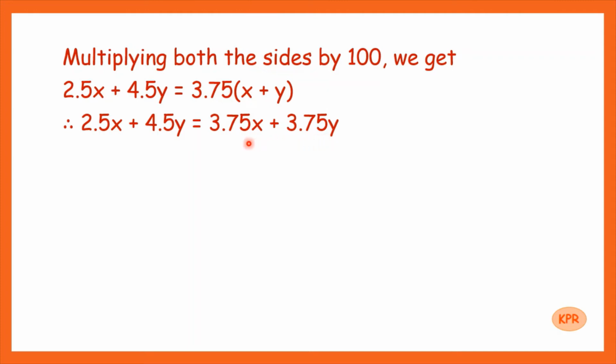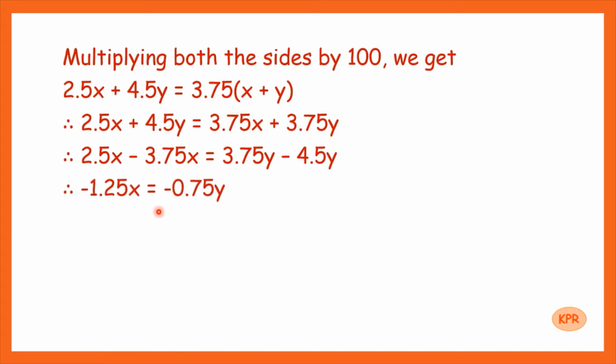Now we will collect all the terms of x on one side and all the terms of y on the other side. So 2.5x minus 3.75x is equal to 3.75y minus 4.5y. So we will have minus 1.25x is equal to minus 0.75y. We are interested in the ratio x upon y.